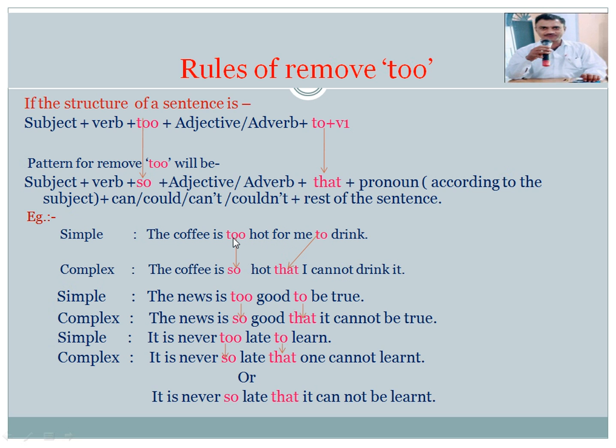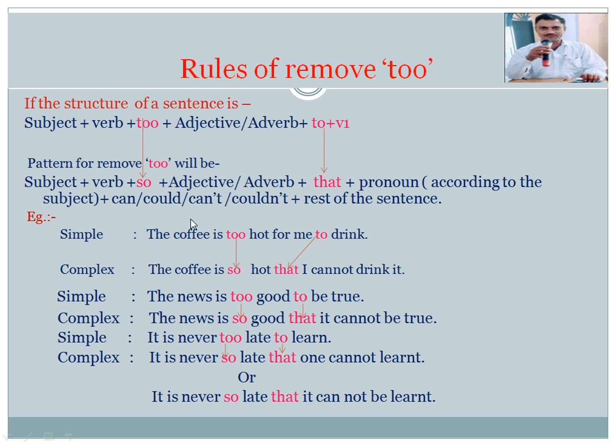We remove too and to from the simple sentence to make it complex. To make it complex, we use so and that. We use so in the place of too, that in the place of to. And here we use I because the coffee is too hot for me, मेरे लिए. It means I can't drink it. मैं इसे पी नहीं सकता.